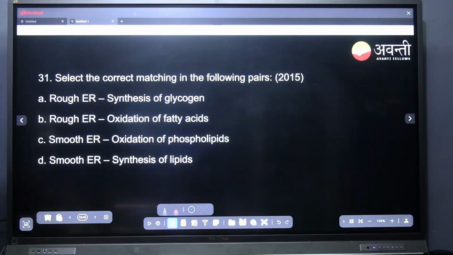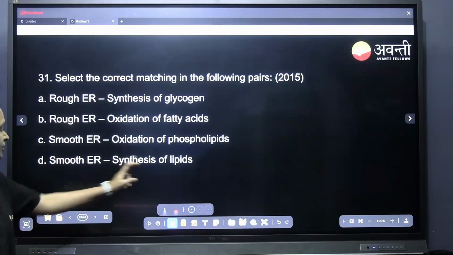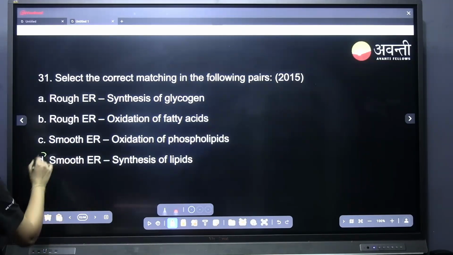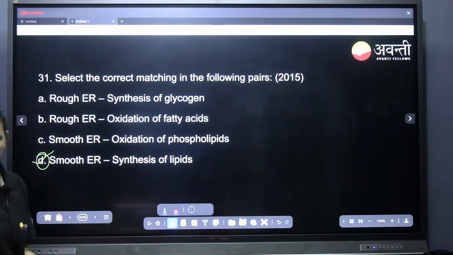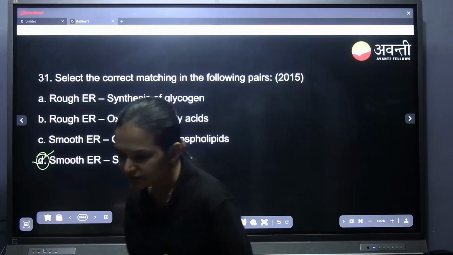Select the correct matching in the following pairs. Rough endoplasmic reticulum, synthesize glycogen, no. Oxidation of fatty acid, no. Smooth endoplasmic reticulum, synthesis of lipids. In the previous question we did that. Very good.